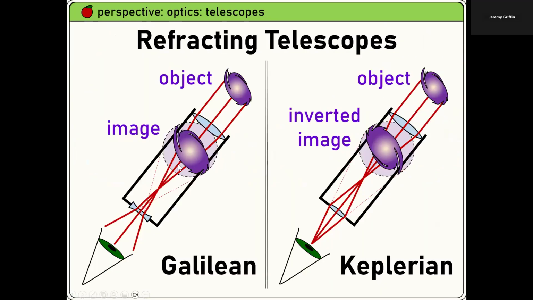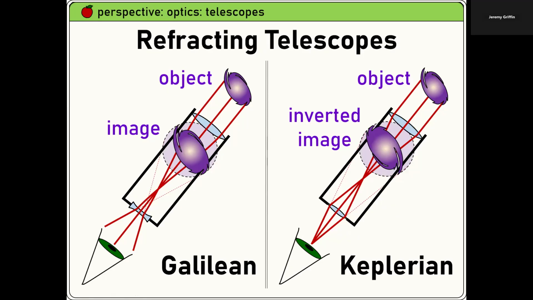Telescopes. So here's the Galileo telescope. It used a converging lens and a diverging lens, and it got an image. Kepler was using converging and converging. The disadvantage of two converging lenses is that the image flips. You can see that if you follow the rays. But there's another problem with using lenses in general: you remember chromatic aberration? The colors spread out a little differently from each other.